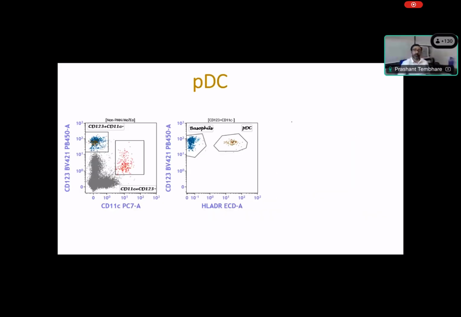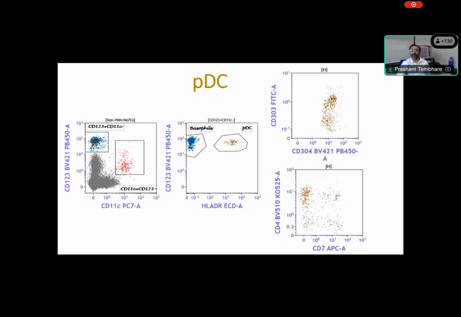Now PDC, as I mentioned, they express HLA-DR and CD123, and can be seen by using different markers. You can see the early PDC shows BDCA4, and the late PDC shows BDCA3. So this is the normal maturation pattern between CD303 and CD304.